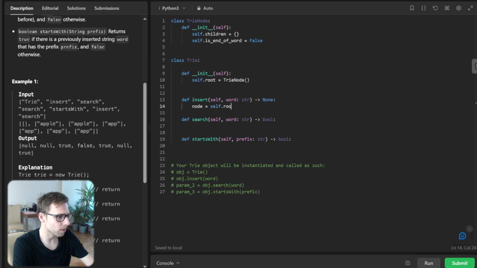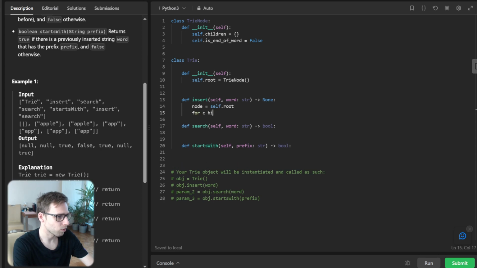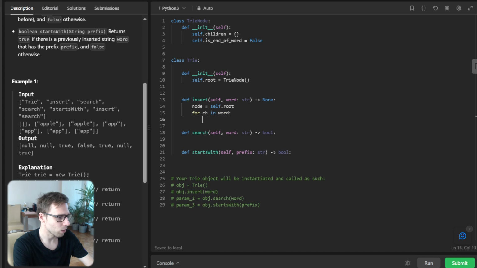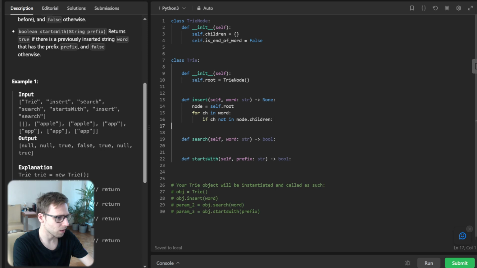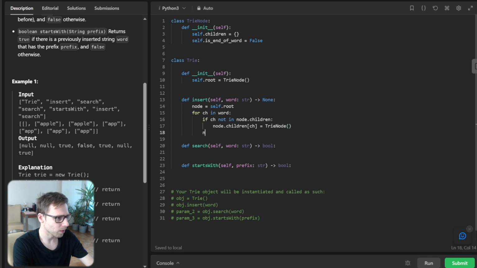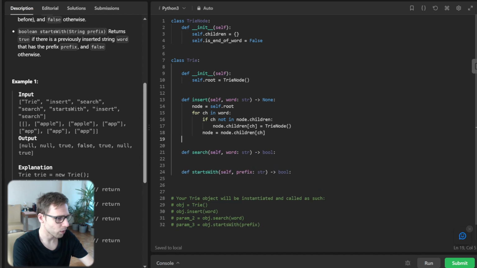So node = self.root, and for c in word, if c not in node.children, node.children[c] = TrieNode(), and node will be node.children[c], and node.is_end_of_word will be True.